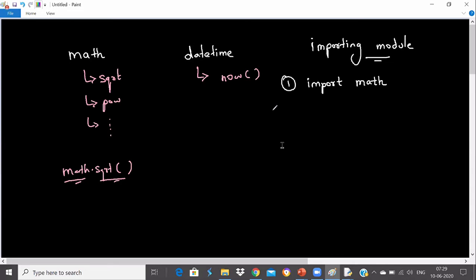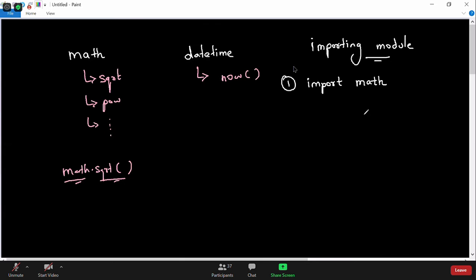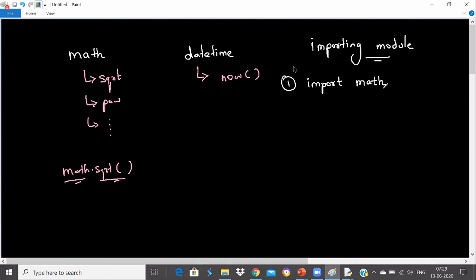Very perfect, very perfect. But what the interpreter will do is import, meaning it will include all the functions and variables available in this math module into your program.